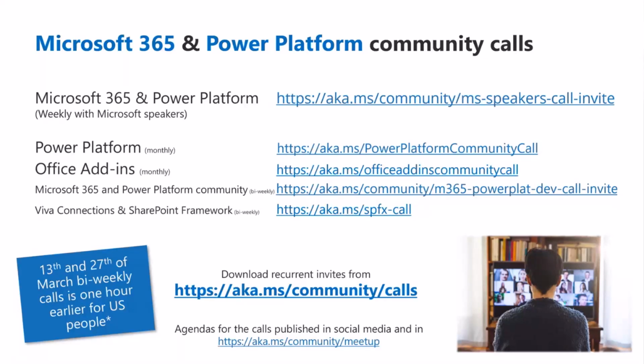Now, if you go to the aka.ms/community-calls URL or you click any of those URLs directly within the slide, which are also shared in the chat, you can download the recurrent invite. We will be having this call based on those recurrent invites. There are certain exceptions throughout the year as daylight savings are moving across the world in a different sequence, which might cause a bit of confusion. Right now, for example, today, this call might look normal for US-based people, but this call is 1 hour earlier for anybody who's in Europe or any country which does not do summertime. And that's because the US already moved to summertime.